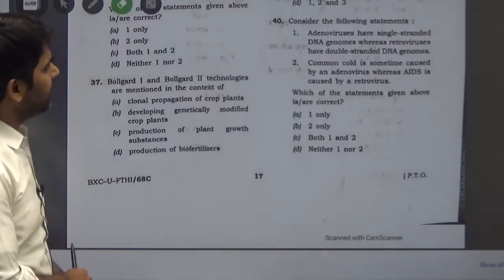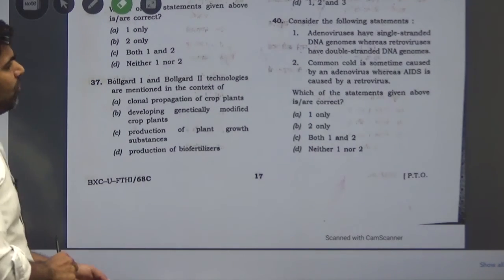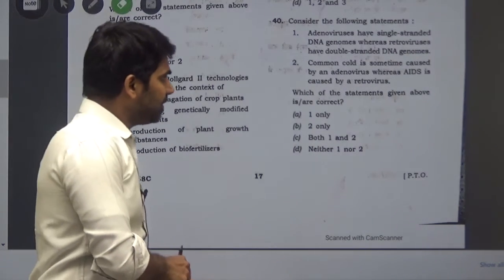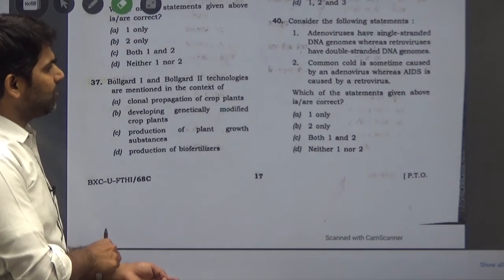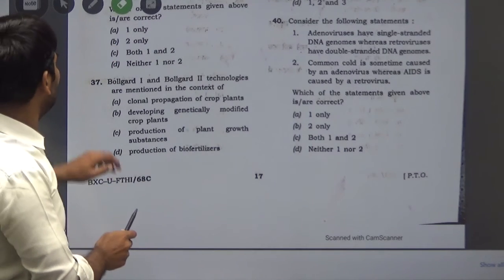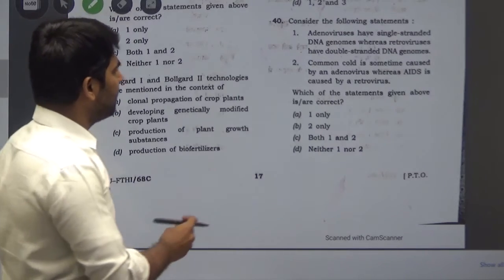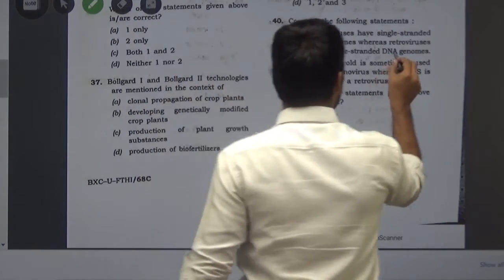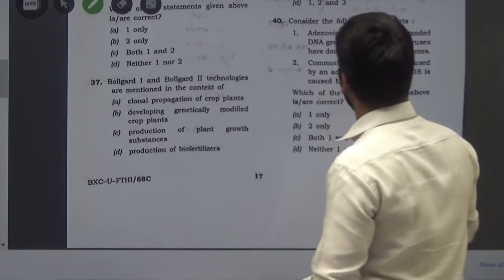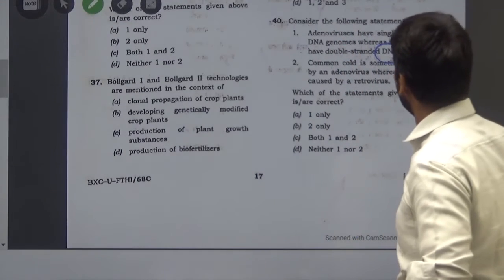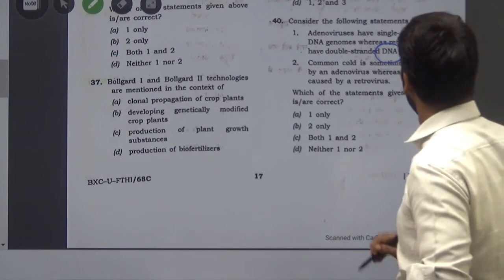Consider the following statements. Adenoviruses have single-stranded DNA genomes, whereas retroviruses have double-stranded DNA genomes. We must have identified this statement as wrong very easily. Why?